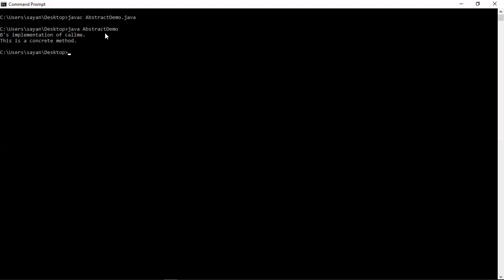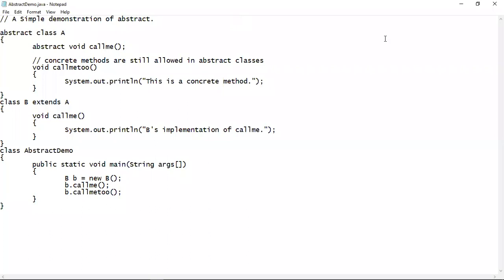Now, just as I have told, the first output will be for calling the call me method, and the second output will be for calling the call me to method. So this is how the abstract keyword is used in a Java program.